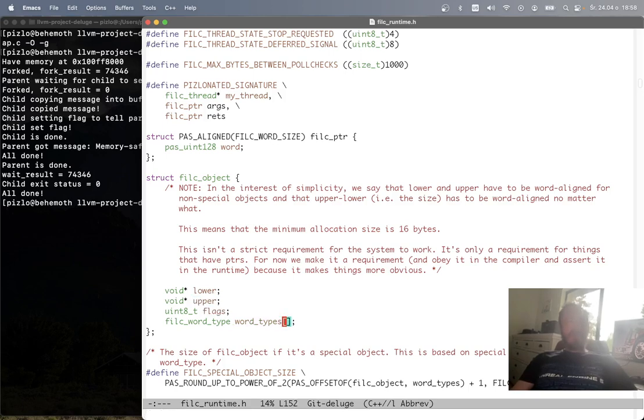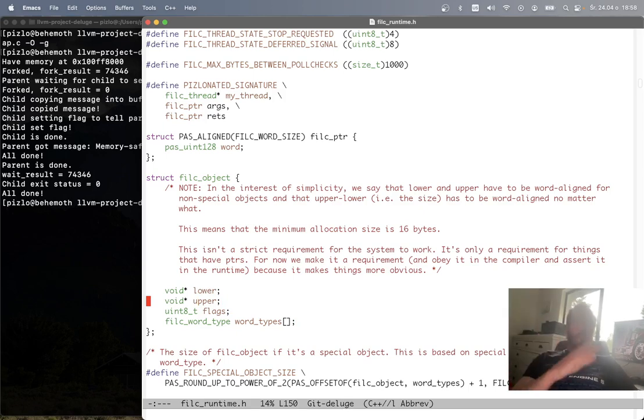So the type of every 16-byte word inside of that memory, every 128-bit word, gets a 1-byte word type. Because we're doing a shared memory allocation, these word types are going to be int, so that we can't pass pointers across the shared memory. Normally, when a Fil-C object is allocated, after these word types, the actual payload of the object is allocated. But for mmap, we're going to do something different, which is that the lower and upper bounds of the Fil-C object are going to point to that mmapped memory.